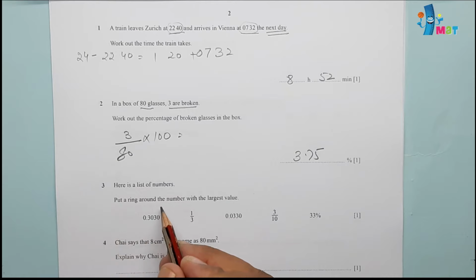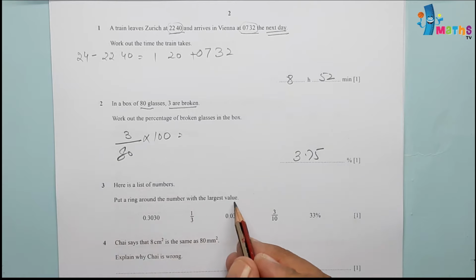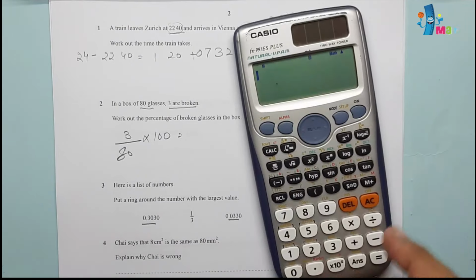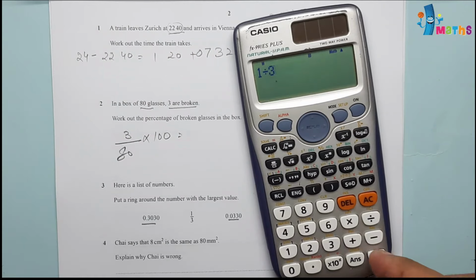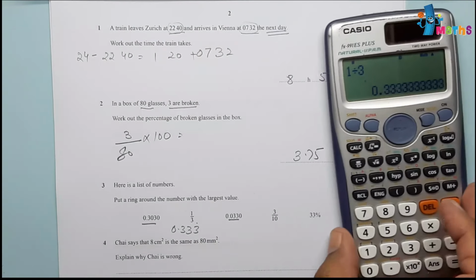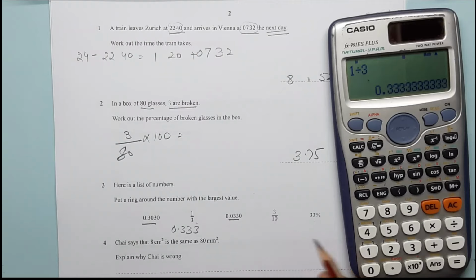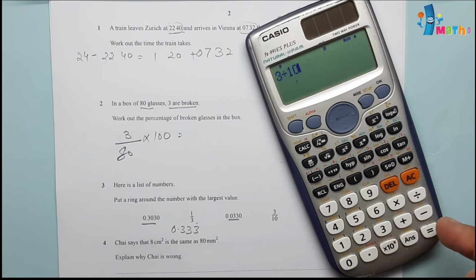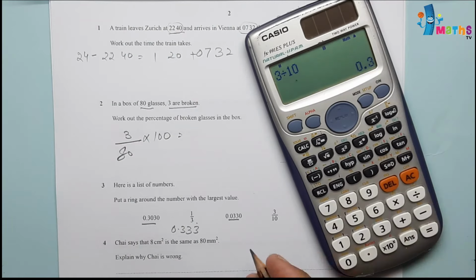Question number 3. Here is a list of numbers. Put a ring around the number with the largest value. These values are already in decimal form, and the rest of the 3 values we will also convert to decimal form. So 1 divided by 3 will be equal to 0.3 recurring, and this will be 3 divided by 10. So 3 divided by 10 will be equal to 0.3.